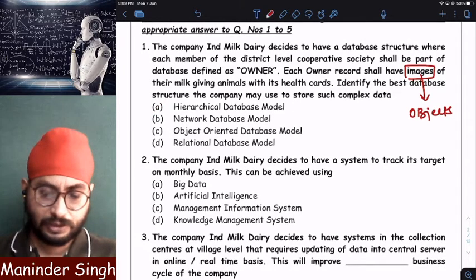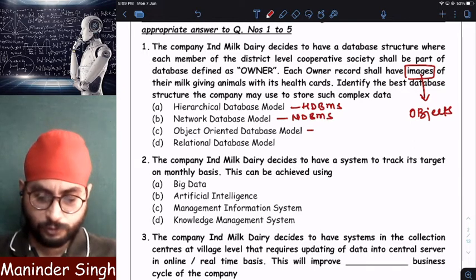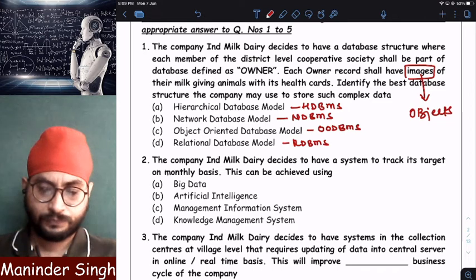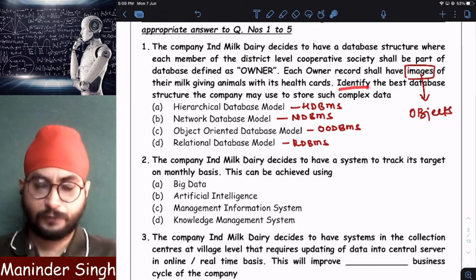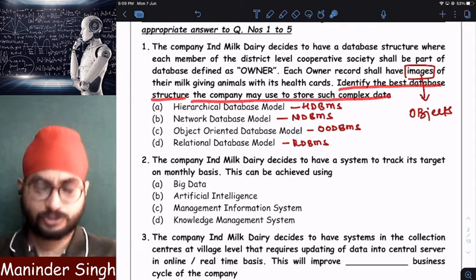Objects. Images means objects. There are 4 types of databases we have seen, right? HDBMS, that is hierarchical database management system. Then we have also seen network database management system. We have also discussed object oriented database management system. We have also discussed RDBMS, that is relational database management system. Now they are asking, identify the best database structure the company may use to store such complex data.